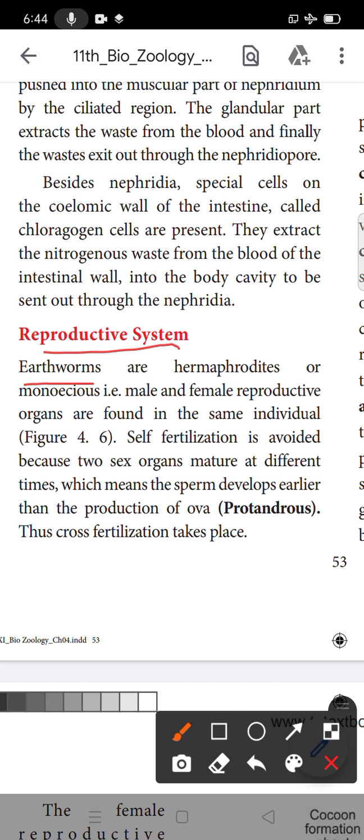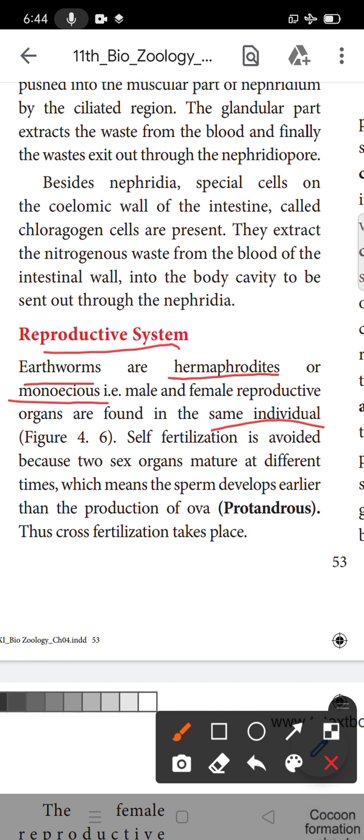Earthworms are hermaphrodites or monoecious. Hermaphrodites and monoecious mean male and female reproductive organs are present in the same individual.